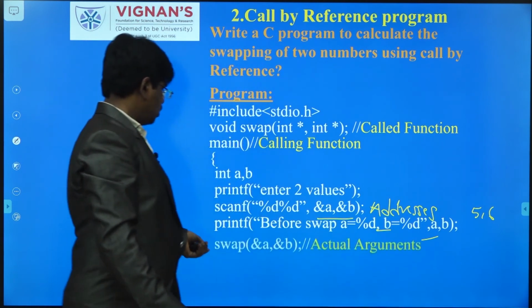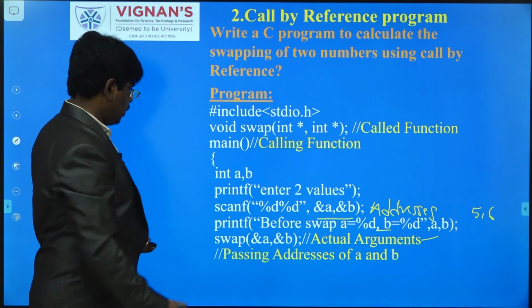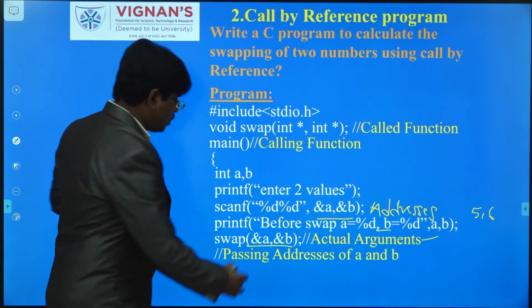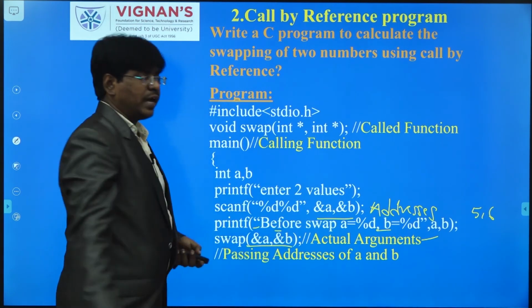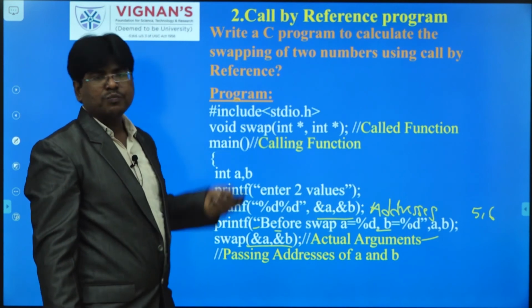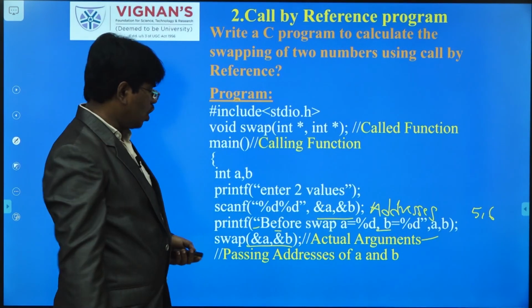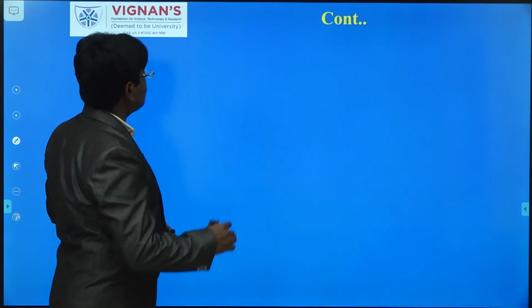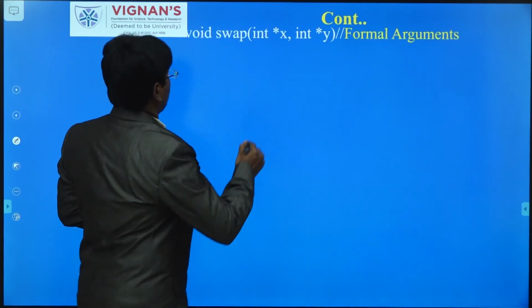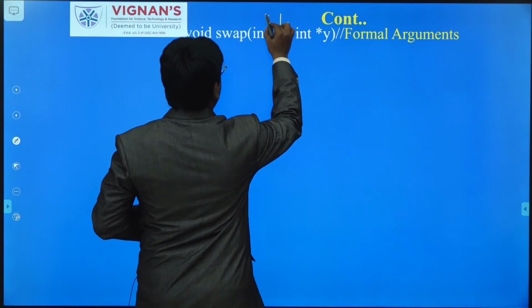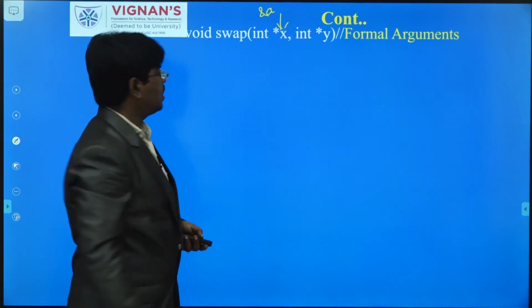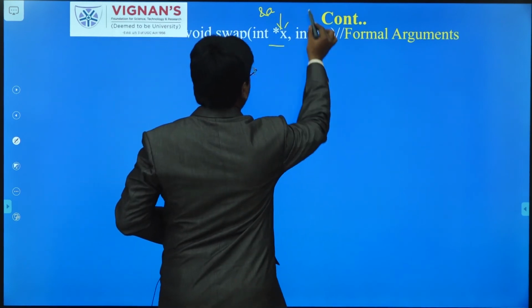After that the swap call will be made, and the actual argument values are nothing but addresses. So the actual addresses are passed from the calling function to the called function. The swap function will take addresses, and normal variables cannot handle addresses, which is why you have to mention pointers.